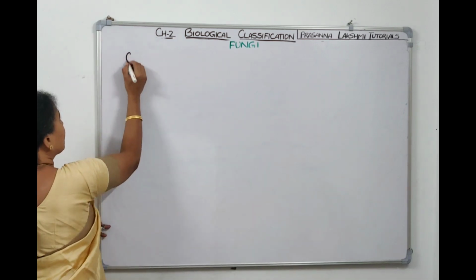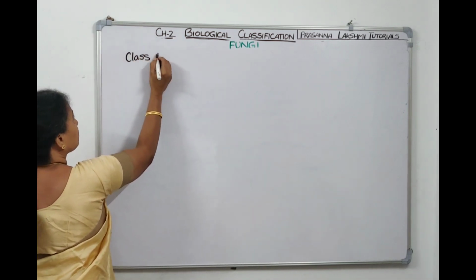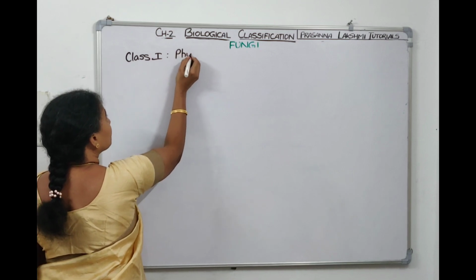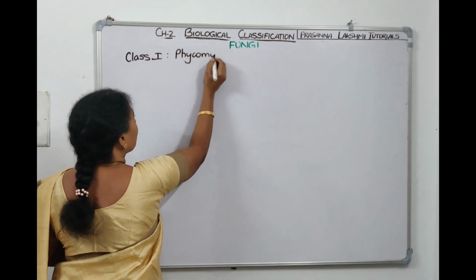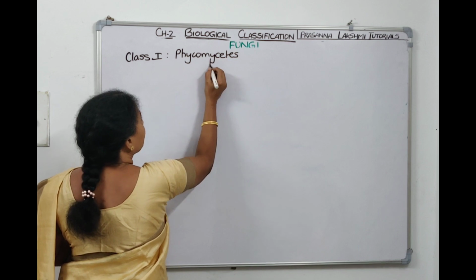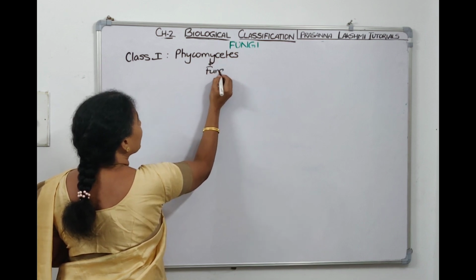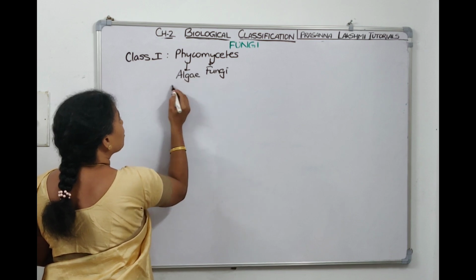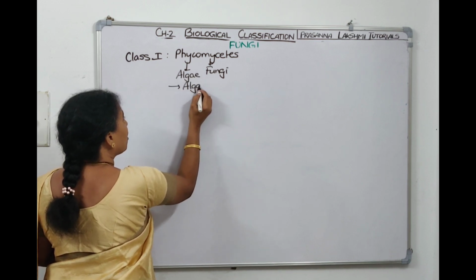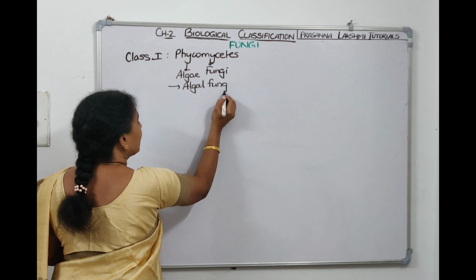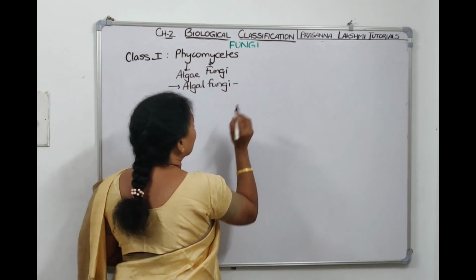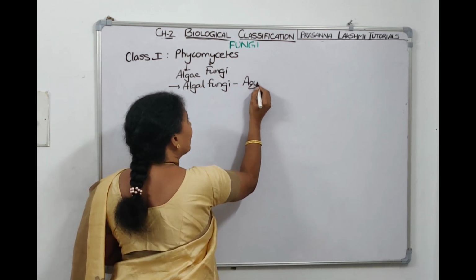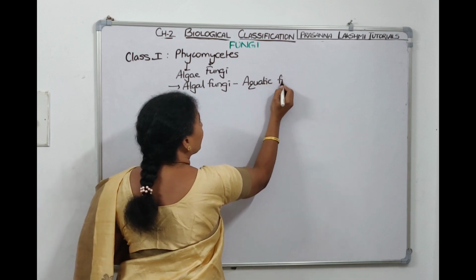Mycetes means fungi. Phyco means algae. So Phycomycetes are commonly called algal fungi. Why are they called algal fungi? Like algae, they are aquatic forms only.